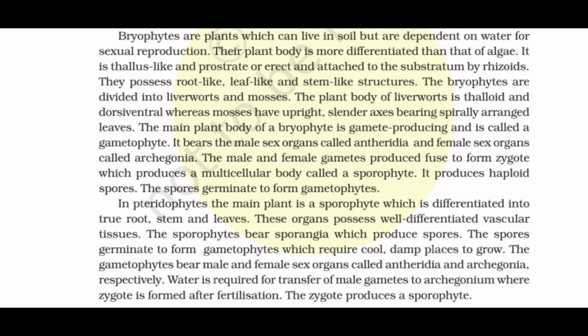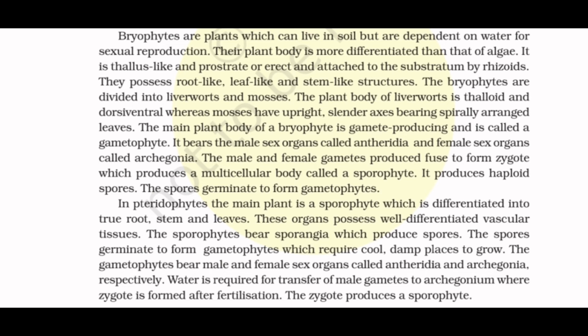In pteridophytes, the main plant body is a sporophyte, which is differentiated into true roots, stems, and leaves. These organs possess well differentiated vascular tissues. The sporophytes bear sporangia, which produce spores. The spores germinate to form gametophytes, which require cool, damp places to grow.